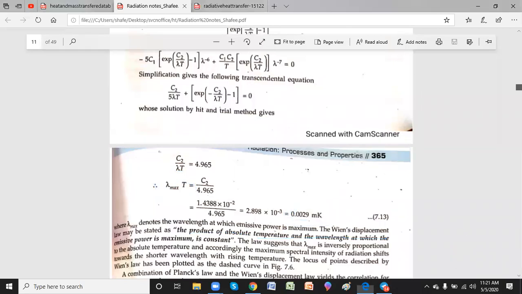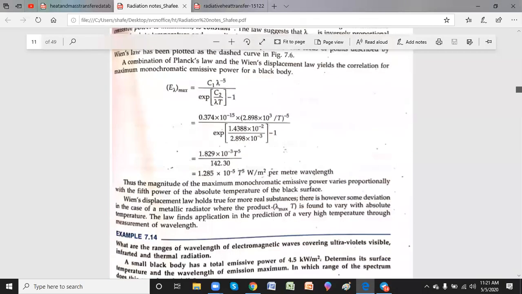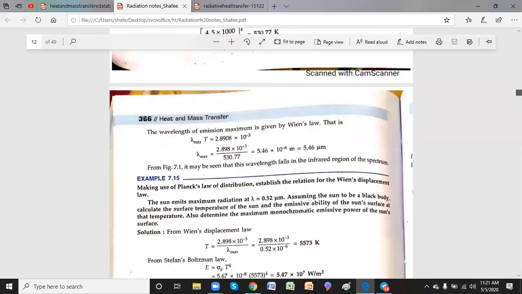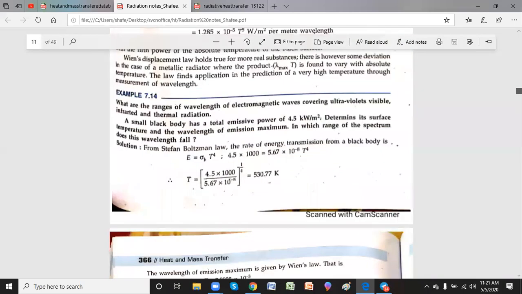Now I'll go for the final law, but I'll come to that after the problems. Whatever I have discussed up to now is Planck's law, the Stefan-Boltzmann law, and finally Wien's displacement law. Now let me open the data book.